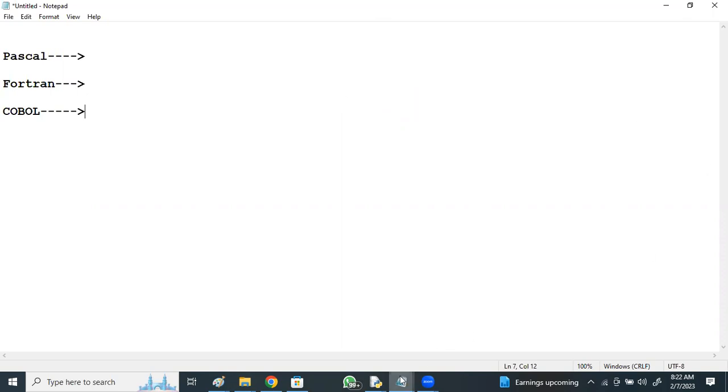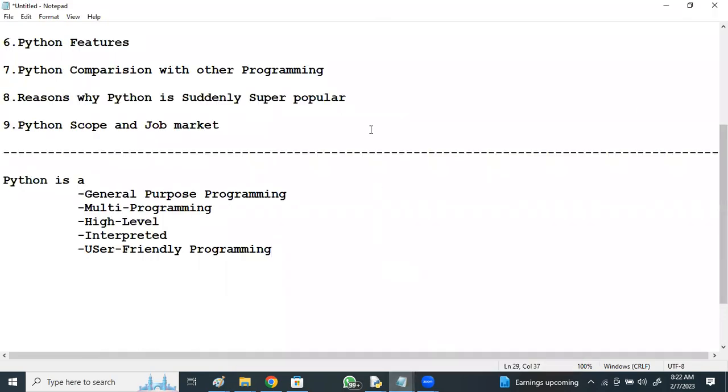Right. So it's a general purpose programming language. It's not for a particular purpose, or it's not purpose based, right? And it has multi-programming features. If I give an example, if you want to launch a new product into the market, for example, a new mobile phone to attract customers, what features would you want to see within that mobile?